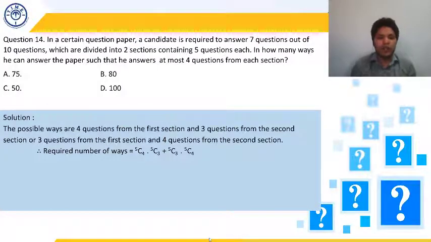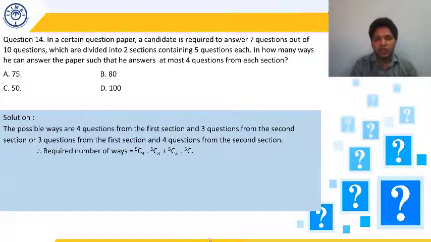So 5C3 into 5C4. And we know the formula to calculate nCr. We have studied that in PNC. What is the formula to calculate nCr? It is n factorial divided by r factorial into (n minus r) factorial. So what is 5C4? It is going to be 5 factorial divided by 4 factorial into 1 factorial, which is 5 into 4 factorial divided by 4 factorial. 4 factorial will get cancelled out.